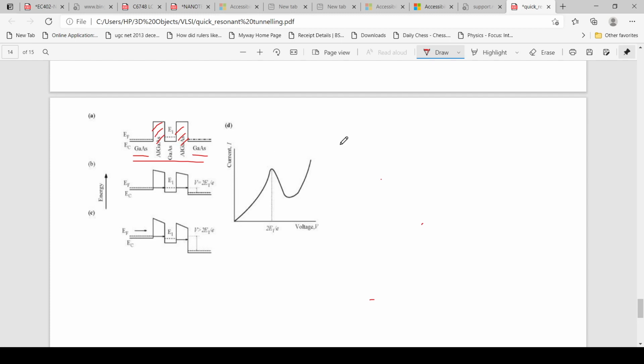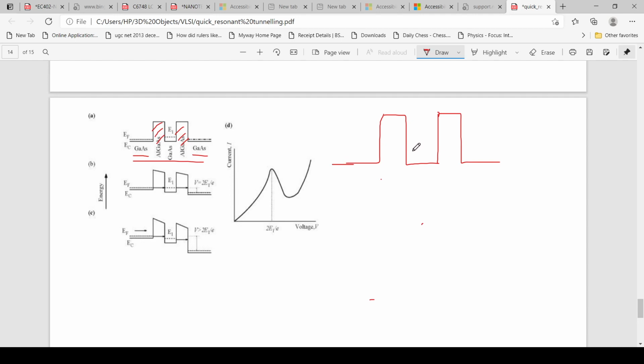Now we can redraw this picture to get a clear understanding. So this is the heterostructure. As I already told, there are two barriers.